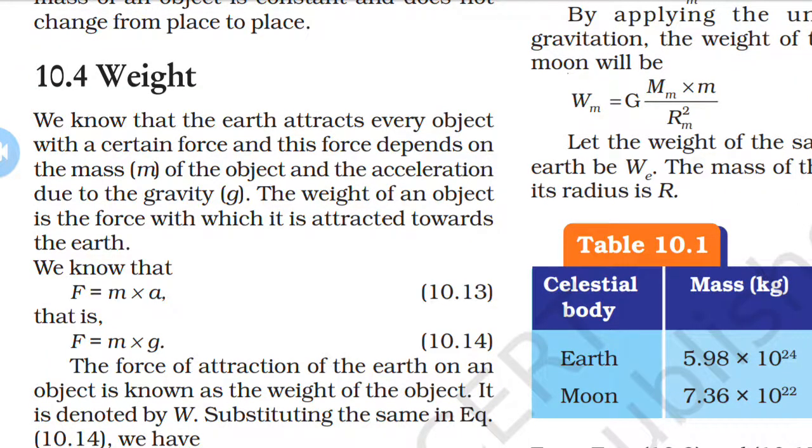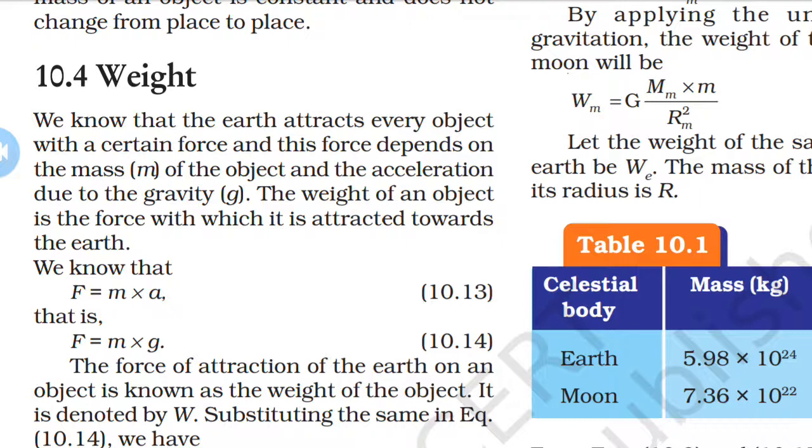The weight of an object is the force with which it is attracted towards the earth. It is known as the weight. The SI unit of weight is capital N, that is the Newton.